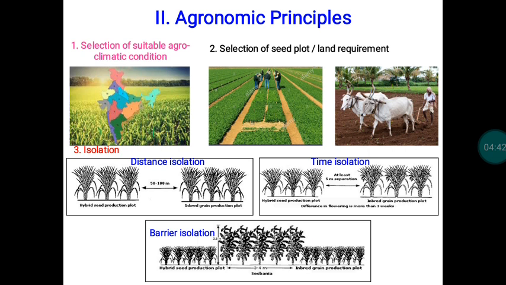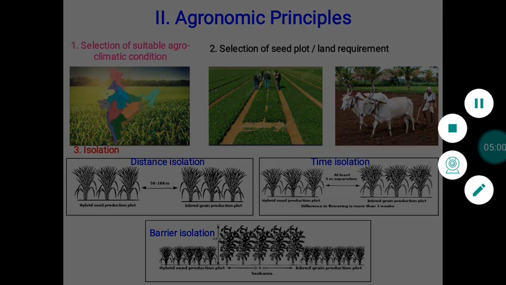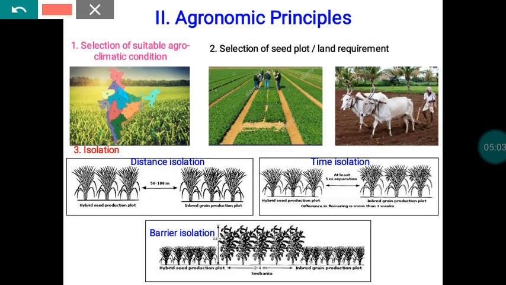In order to avoid these problems, agronomically we have to plan to isolate our seed crop from other possible contaminants. We already discussed the different types of isolation, and the same thing we have to follow here. If possible, you can follow space isolation or distance isolation, that is, leaving some space in between our seed crop and possible contaminants. For example, this is your seed crop. In the case of paddy varietal seed production, if the adjacent field is raised with another variety of paddy, that will be the possible genetic contaminant.